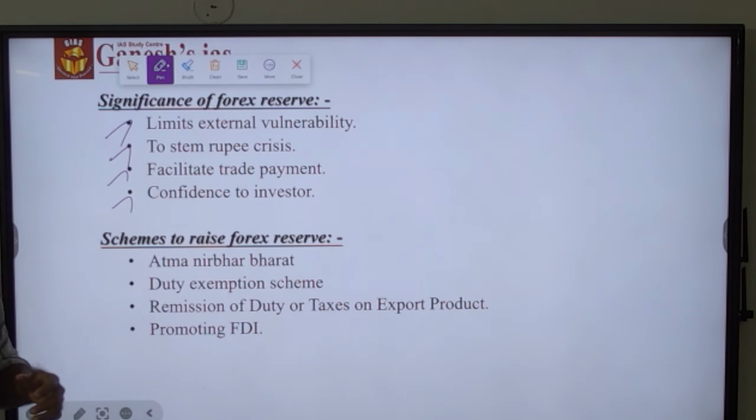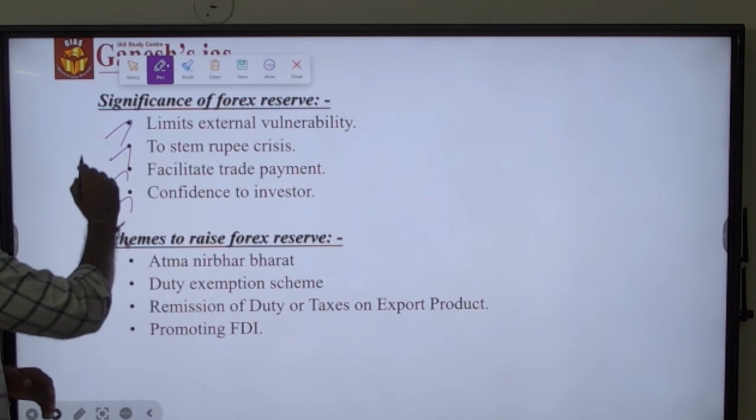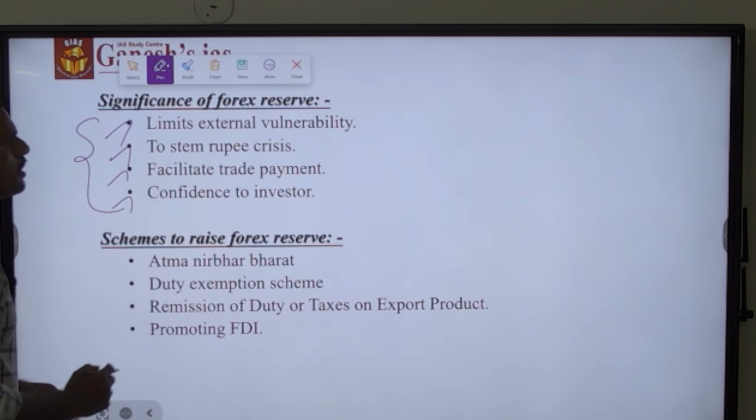So it will boost the confidence of investors, as a result of which the investment in the country will get increased. So these are all the significance of the forex reserve of a country.